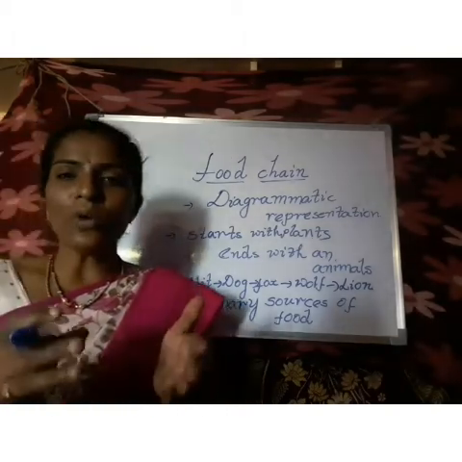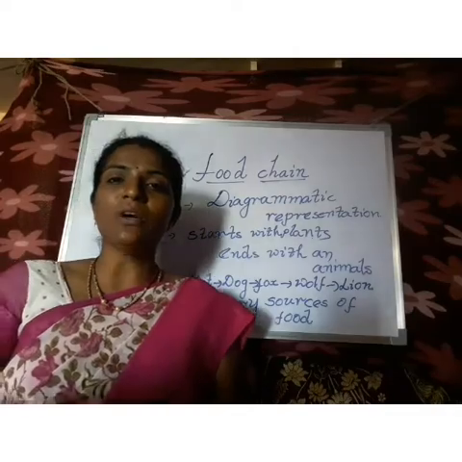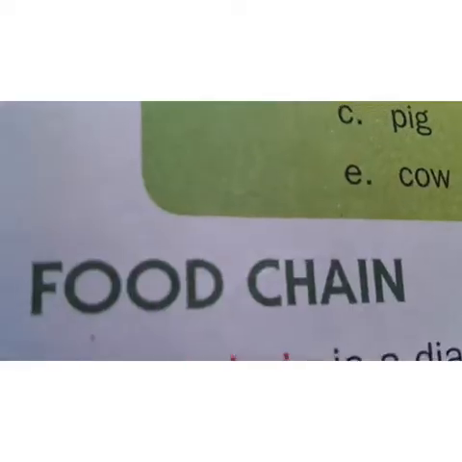Now we have to observe our textbook briefly. Children, I told you about the food chain. What is the spelling of food chain? F-O-O-D food, C-H-A-I-N chain, food chain. So what is meant by food chain?